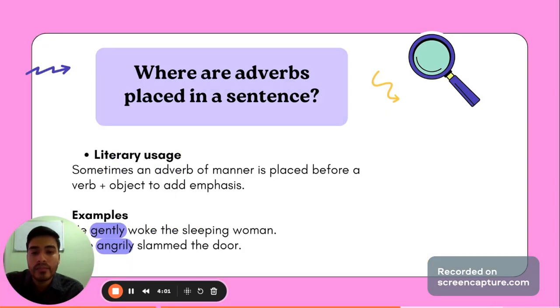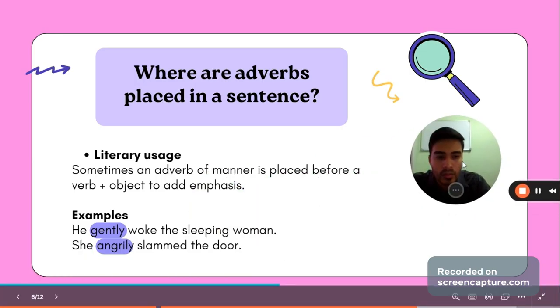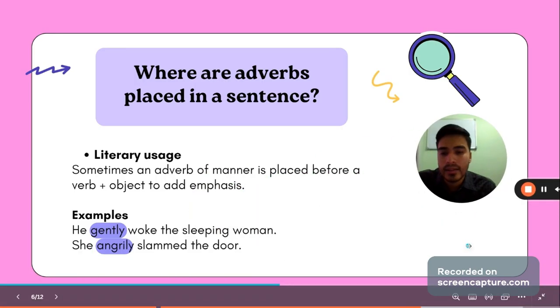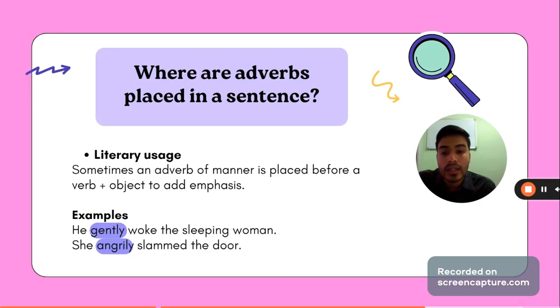And finally, we have the literary usage, and we have some examples. Let's see the rule. Sometimes an adverb of manner is placed before a verb plus object to add emphasis. We have some examples. He gently woke the sleeping woman. It means that she was sleeping and he gently woke her.